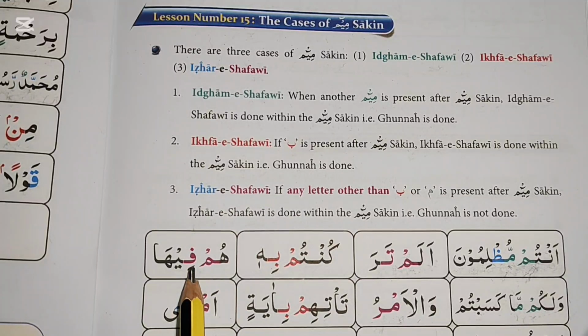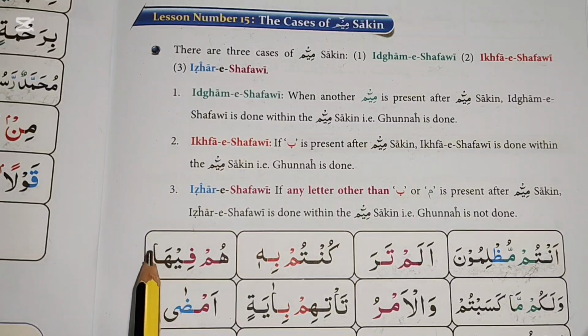If any letter other than Ba or Mim is present after Mim Sakin, Izhar Shafi is done within the Mim Sakin, i.e. Gunna is not done. When there is zair before Ya Sakin, it becomes Ya Madda. When there is zabar before alif, it becomes Alif Madda. Pronounce the letters of Madda by elongating them up to one alif, i.e. up to 2 harkat.